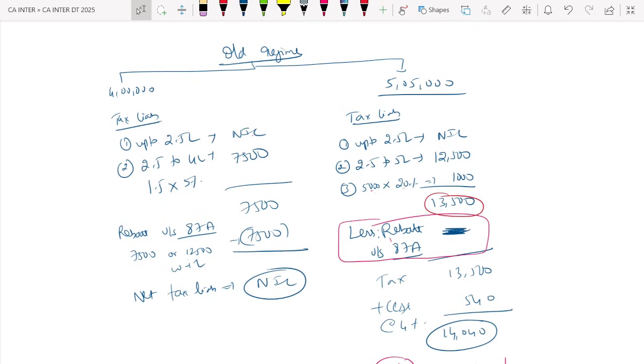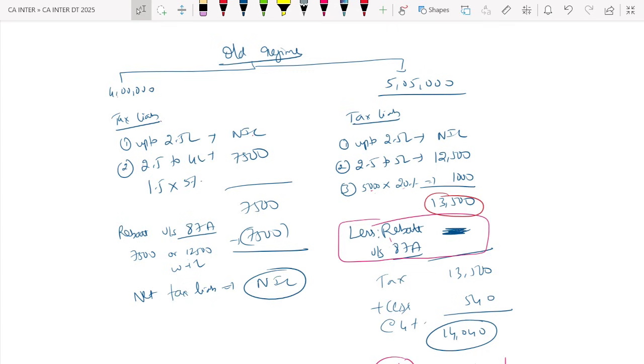Yes or no? Right. So if you see old regime, 4 lakh. Tax liability up to 2.5 lakh, nil. 2.5 lakh to 4 lakh, it is 7,500. For 1.5 lakh, I'll pay 5%. Rebate, it is how much? 7,500 or 12,500, whichever is less. 7,500 net tax liability nil.